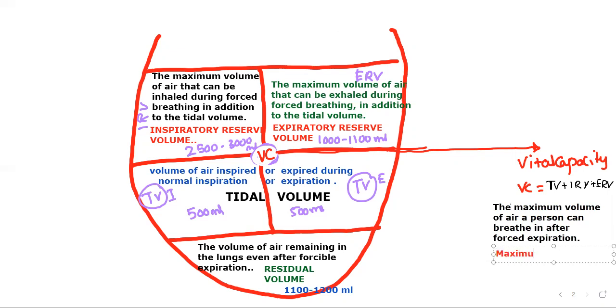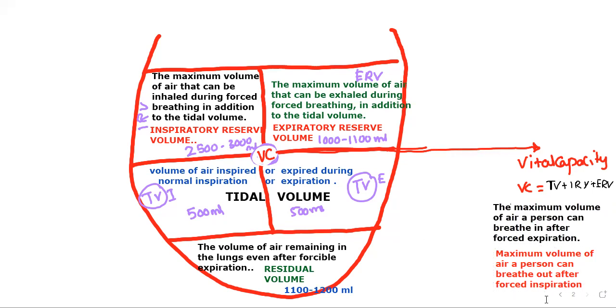Maximum volume of air a person can breathe out, first we said breathe in, now breathe out after forced inspiration. Okay.